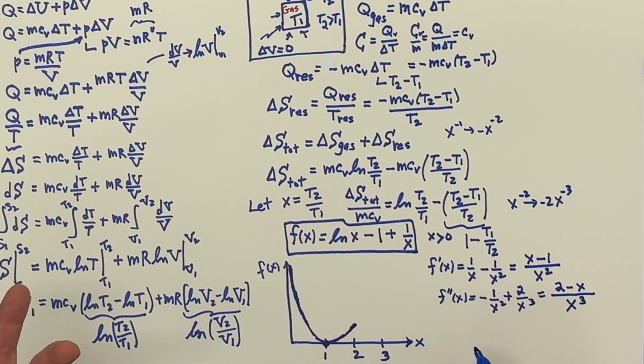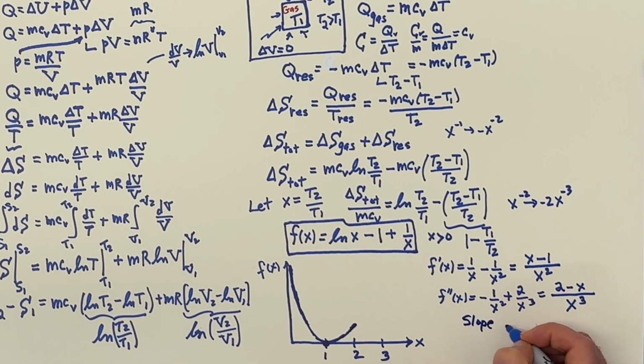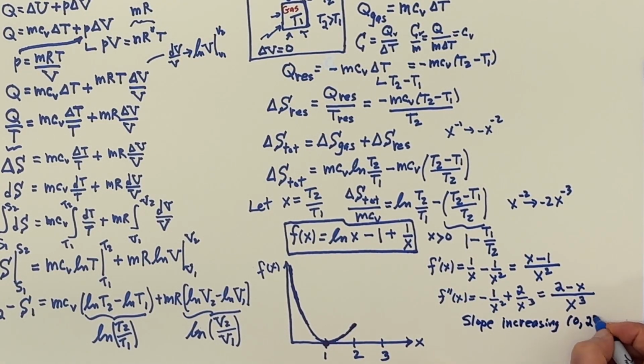The slope is increasing. So we could write that down as slope increasing, and give an interval from 0 to 2. When you put parentheses, it means you're not including 0, you're not including 2. An open interval.